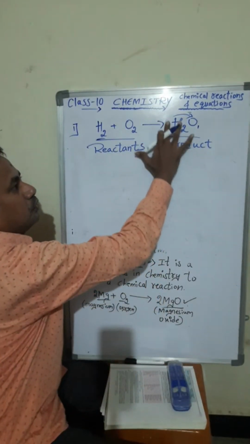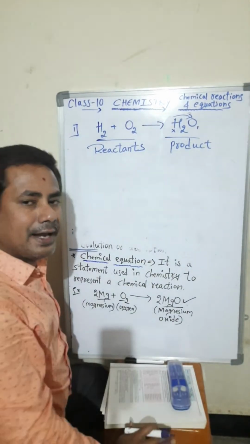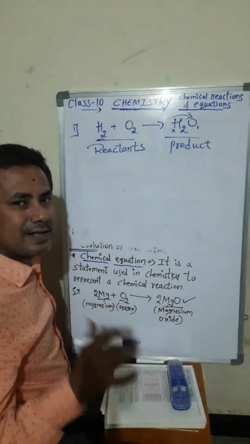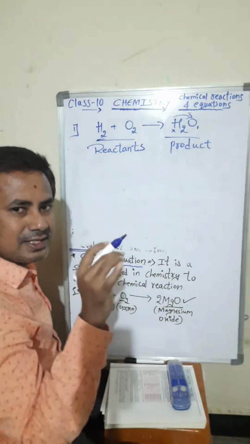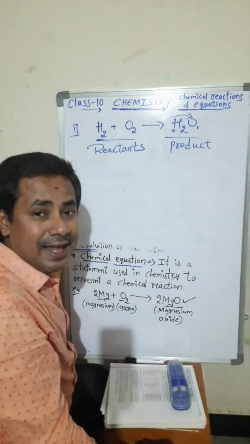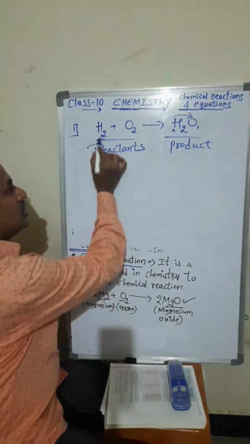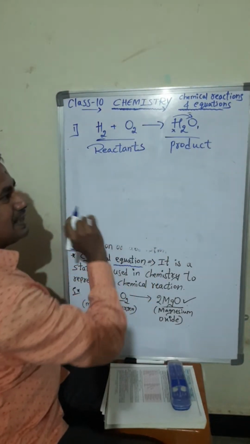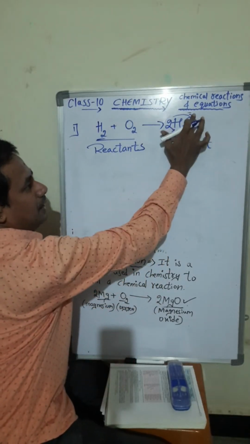Okay. So how do we have to balance? It is a trial and error method. We cannot balance perfectly and directly. We can, but sometimes there will be a problem. So what we have to do is use a trial and error method. Again we have to rub, again we have to write it. So hydrogen 2, hydrogen 2, oxygen 2, oxygen 1 is there. We have to make it 2 here. How do we make it 2? So I am writing 2 here.